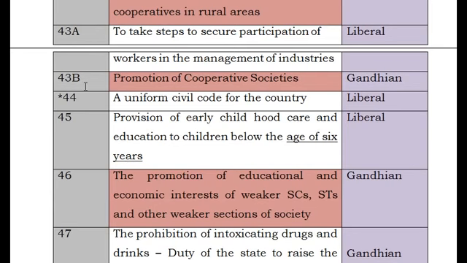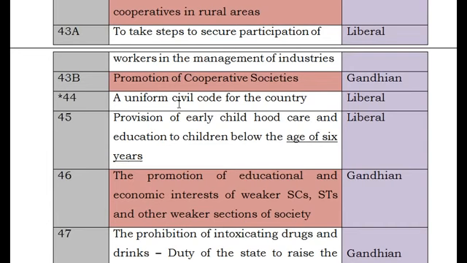And Article 43B talks about the promotion of cooperative societies. It's a Gandhian vision, like in villages, cooperative societies, especially women, a very liberal policy regarding women and men, it is a Gandhian policy. And Article 44, it's a uniform civil code for the country. This is very important. Under Article 44, the constitution makers dreamt of a uniform civil code for the country. But see friends, this is very important in the sense that it is still not materialized in India.